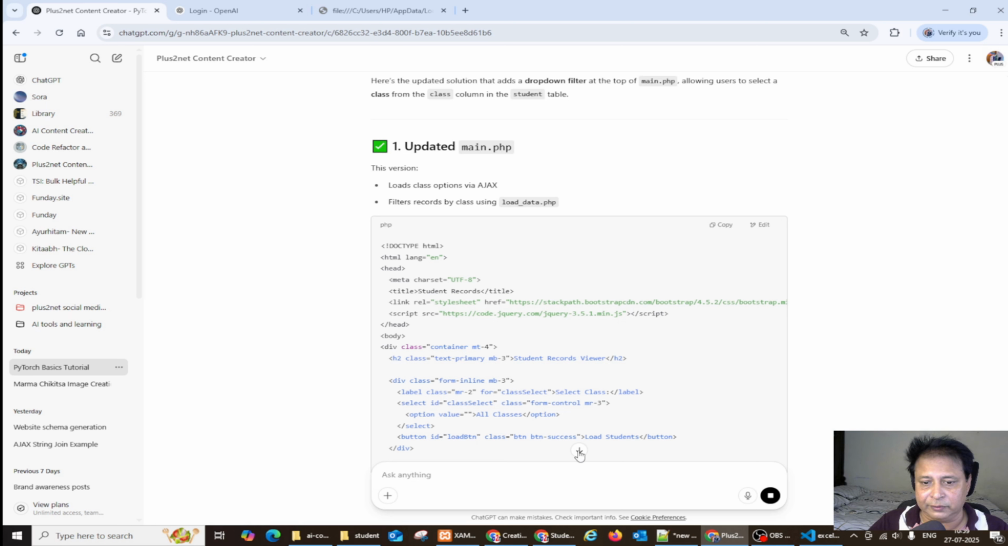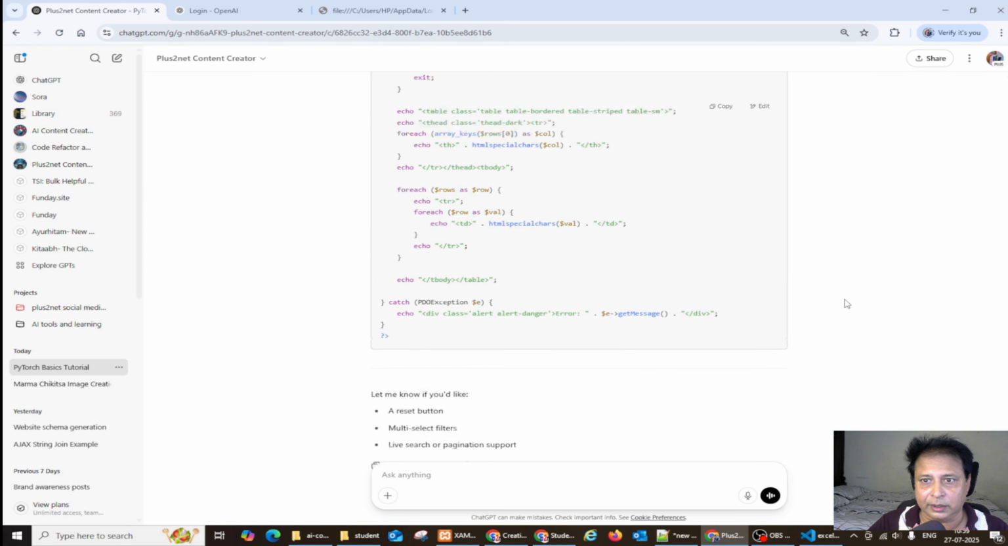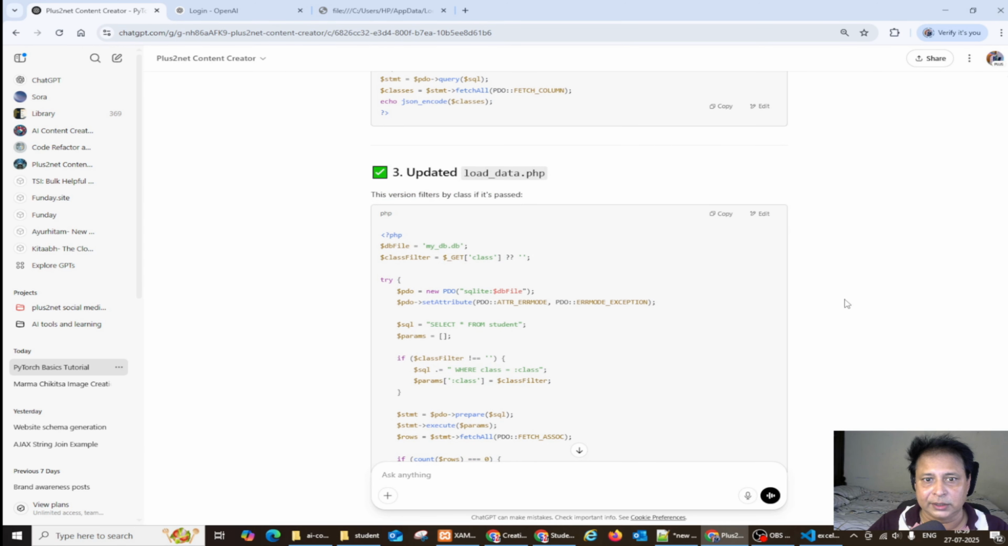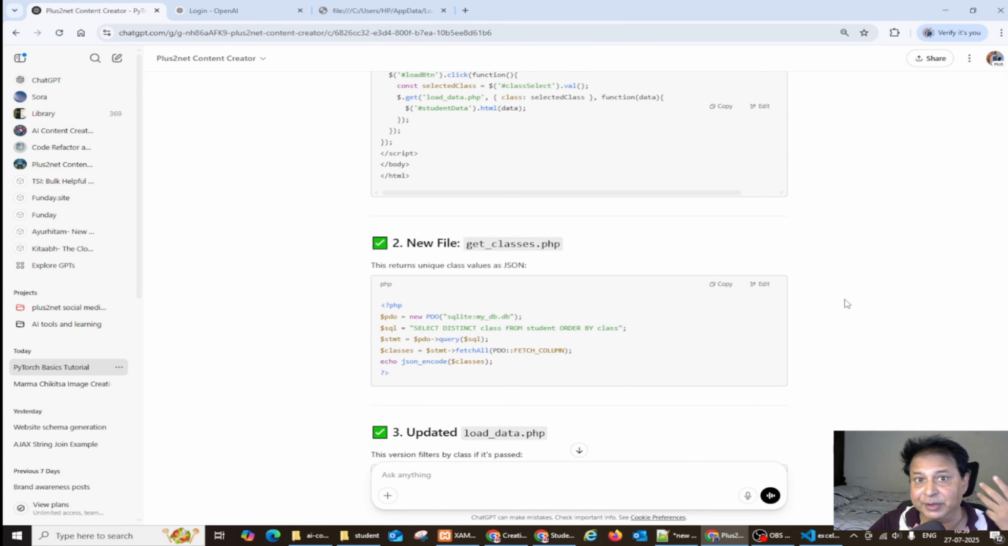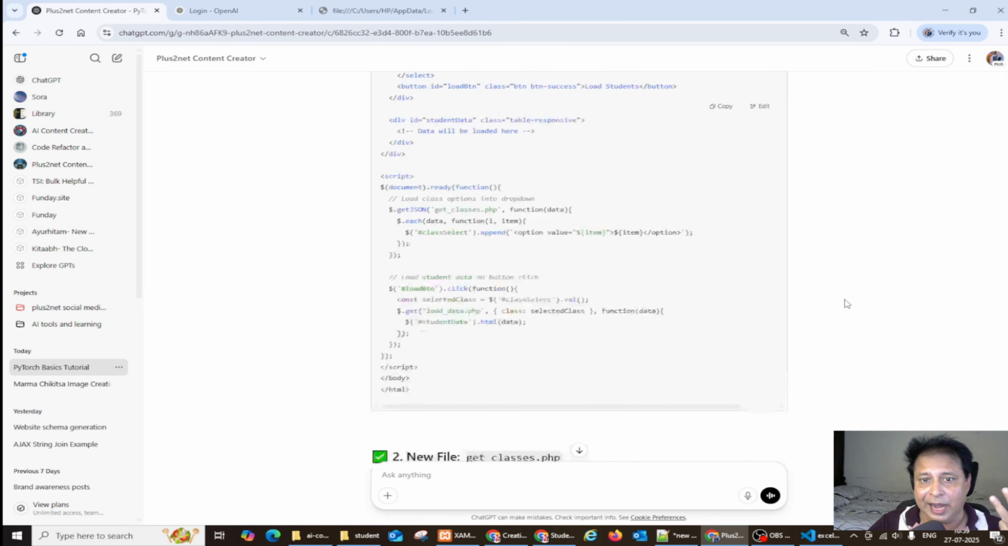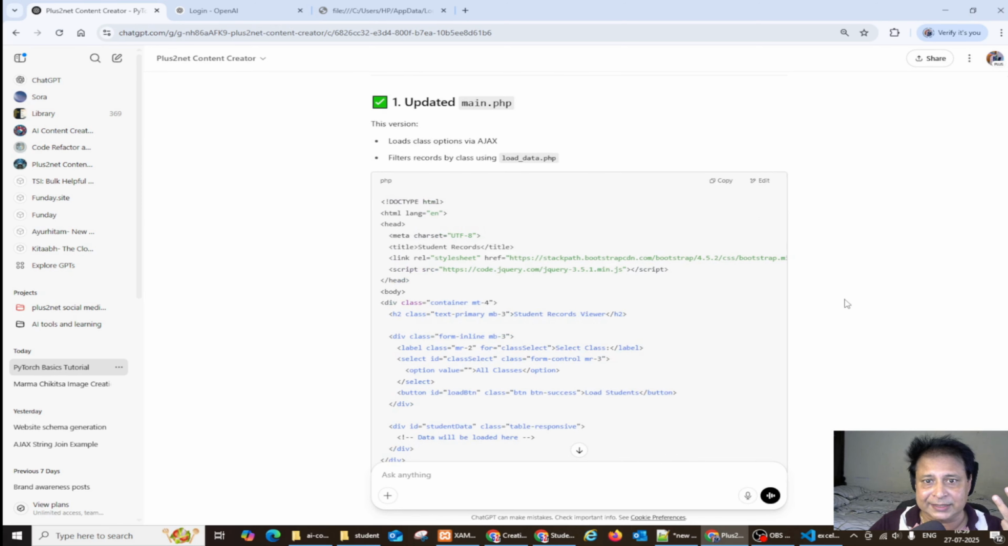Okay, it has... let's just go down. Okay, this is load data PHP and get classes. It has given me one more extra file to add. So here is the main file. It has added the filter.